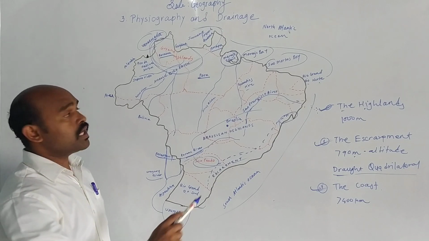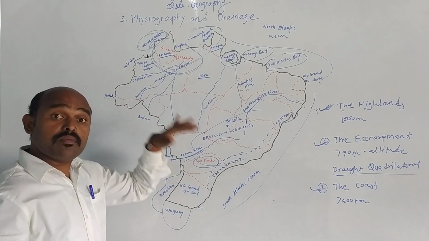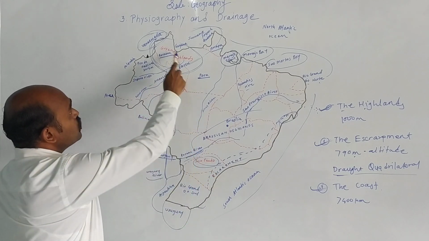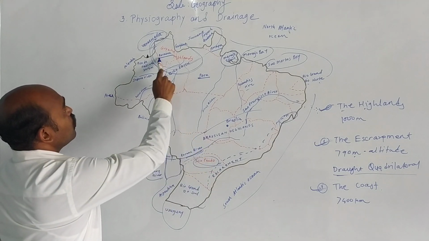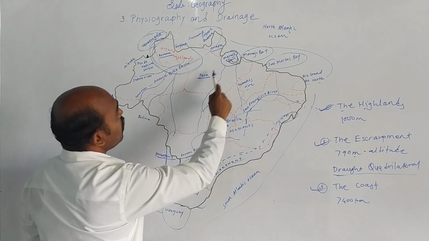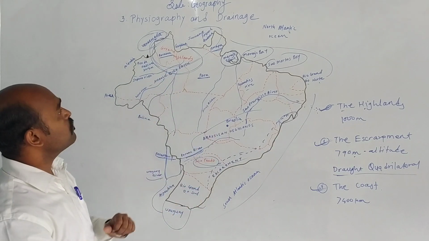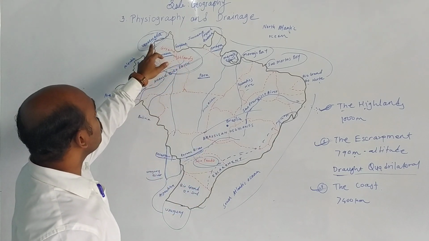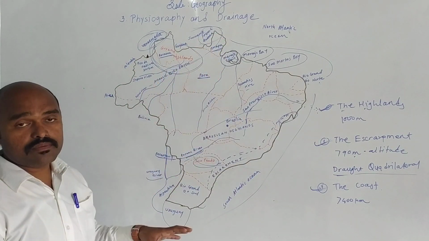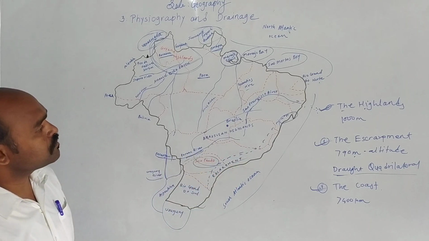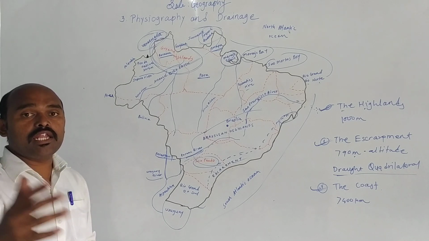The main part of the Guiana Highland lies in Venezuela, and the other part lies in Brazil. In Brazil, it spreads over 3 states: Roraima, Pará and Amapá. This Guiana Highland extends from Venezuela to French Guiana. We also discussed the central highland of our India.